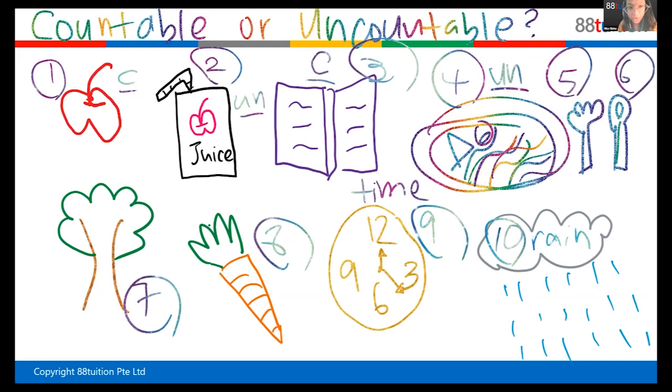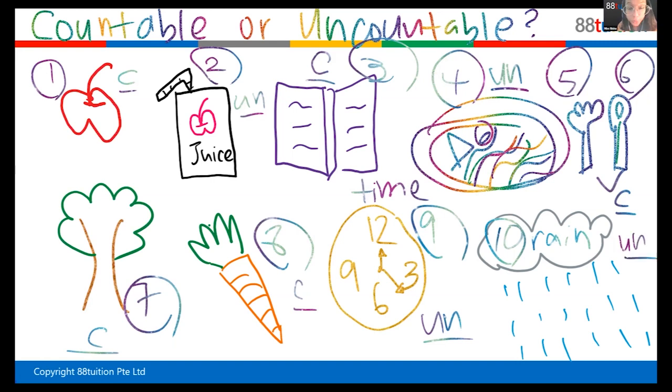What about a fork? Is a fork countable? Can you count how many? Spoon can be countable. Very good. Both are countable. What about tree? Yes, it can be countable. Very good. What about carrot? Yeah. Can also. Yes. Very good. What about time? Can you count time? No, you can't count time. Very good. What about rain? Can you count rain? You can't count rain. How many? You cannot count each drop, right? So it's impossible to count rain. So rain is also uncountable.